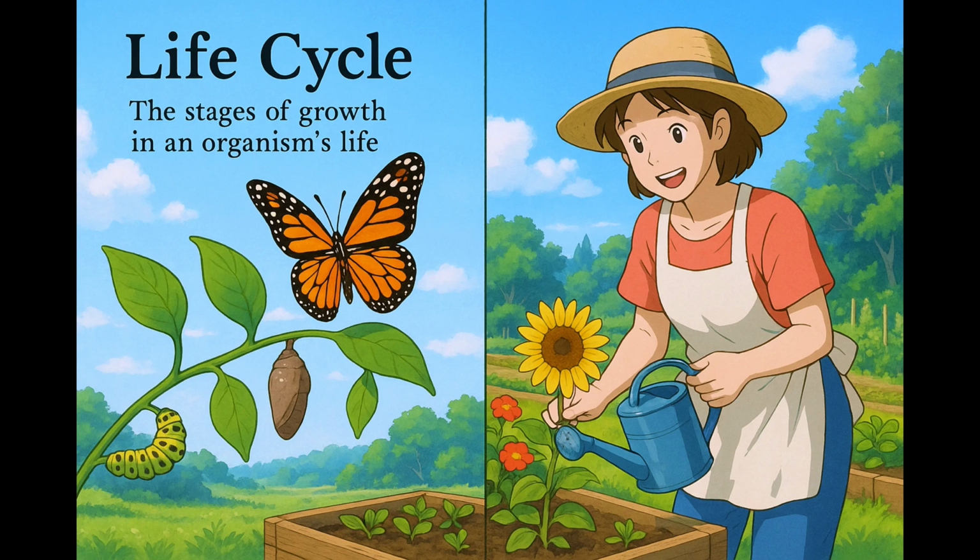Just like a seed germinates, sprouts, grows leaves, flowers, and finally bears fruit, an organism's life cycle involves stages such as birth, growth, maturity, reproduction, and eventually death, each needing unique conditions and support to thrive.